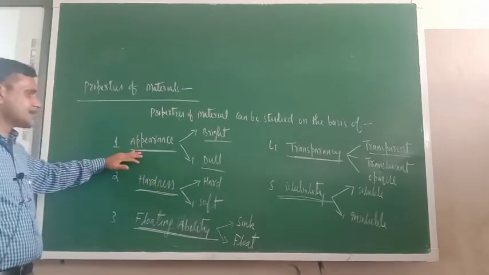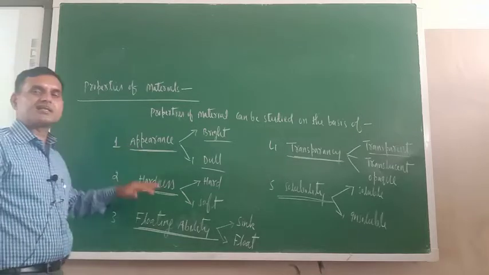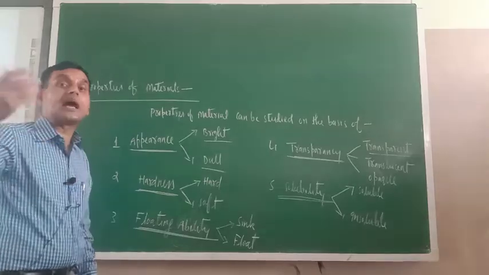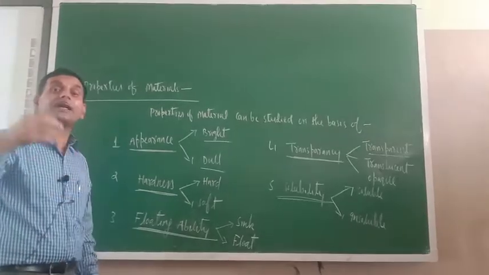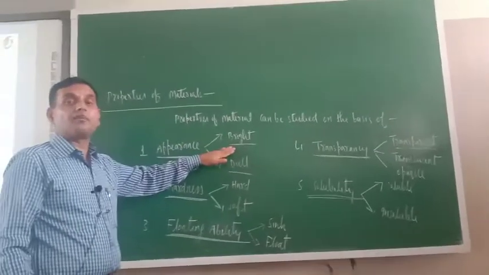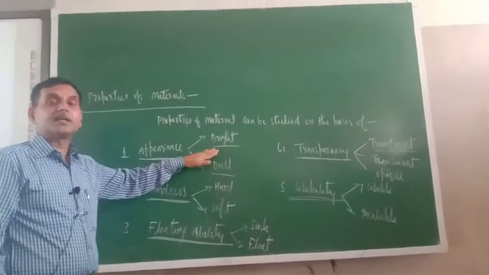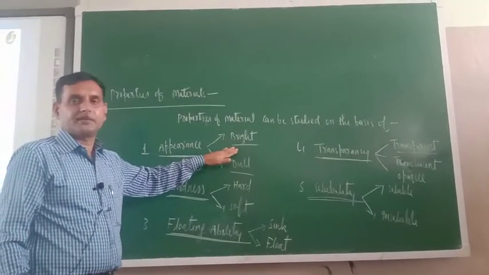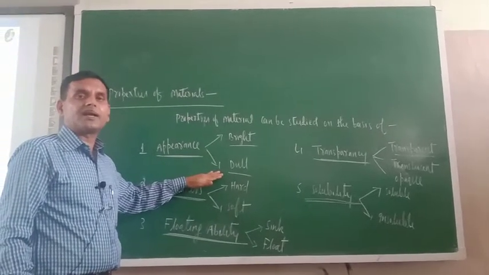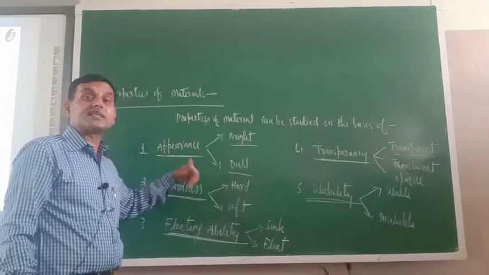Like appearance, just see. Appearance means, what is the meaning of appearance? How it looks like. Suppose if it looks bright, so we can say that material is bright. Its appearance is bright. If it doesn't look bright, so we can say its appearance is dull.